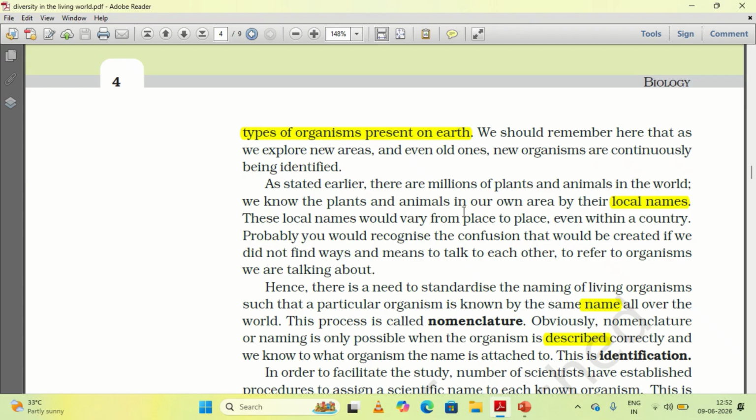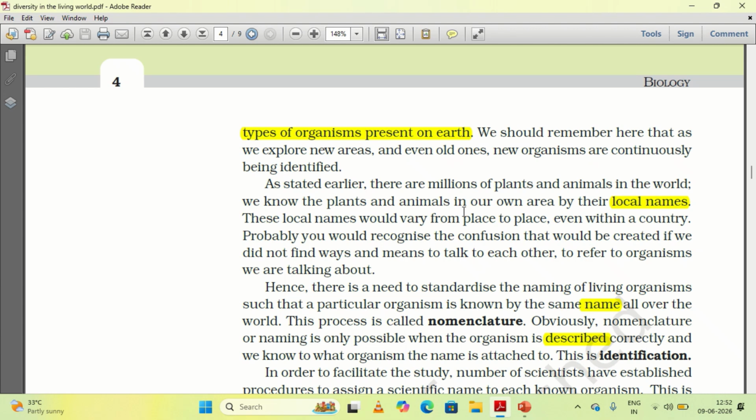So in order to reduce the confusion, the scientists all over the world have standardized, and have given a standard name to every organism by some rules and regulations. We shall see what are the rules which have been laid for naming the living organisms all over the world.